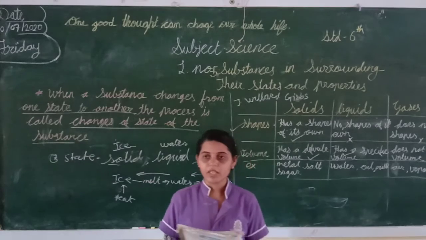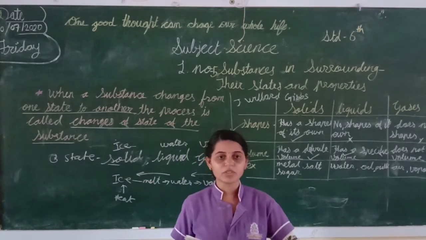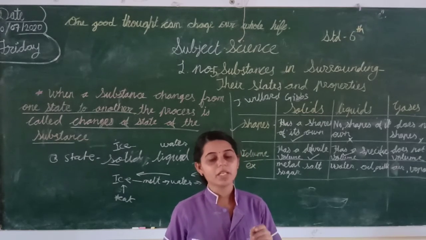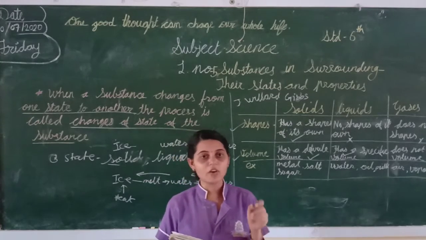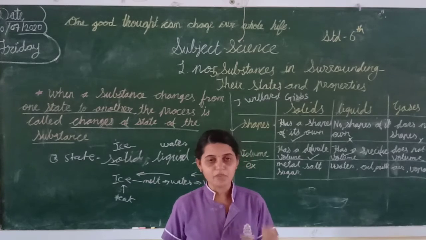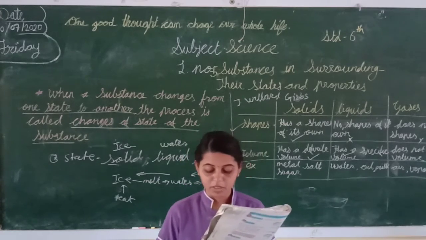Many times we take water for a bath. That time generally we put the hand in the water. So we come to know it is cold or hot. But we can only identify it is cold or hot. Exactly how much, we can't say in a number. So that time we have to use the thermometer.